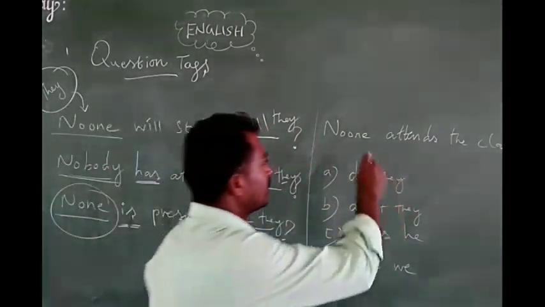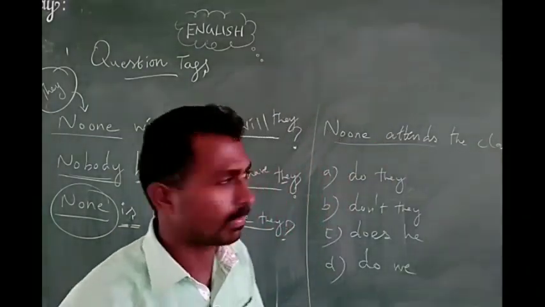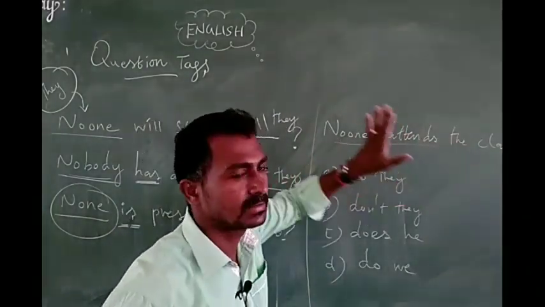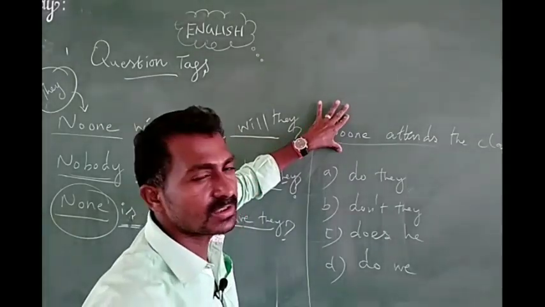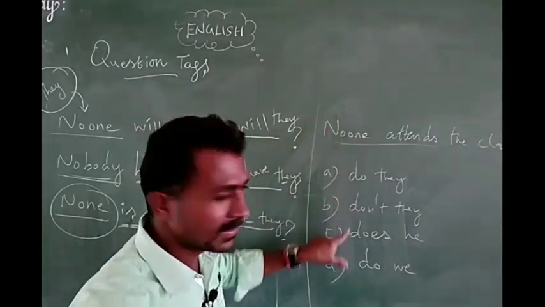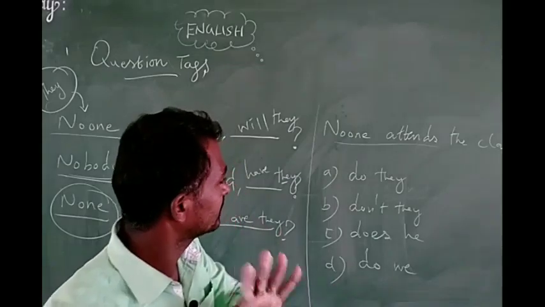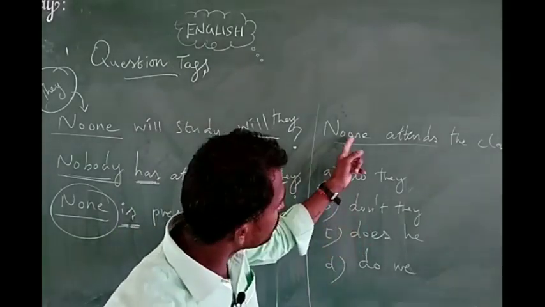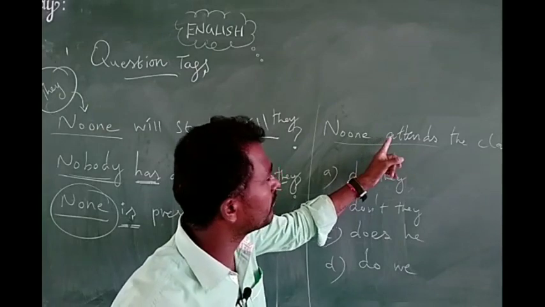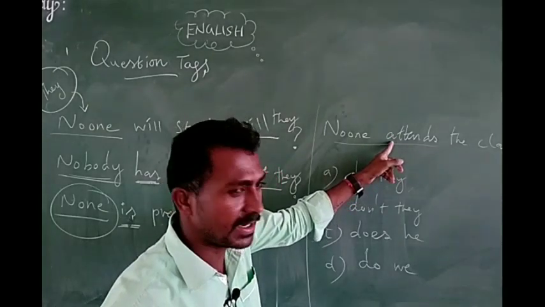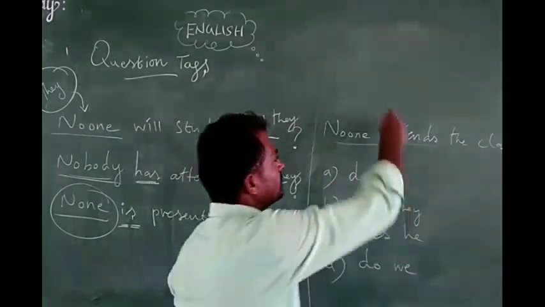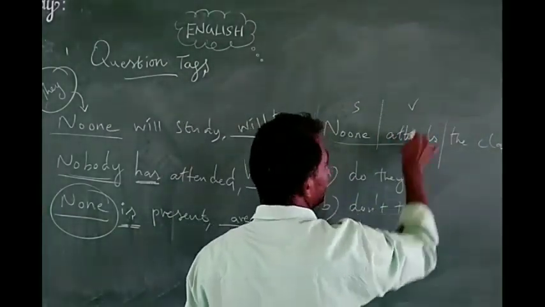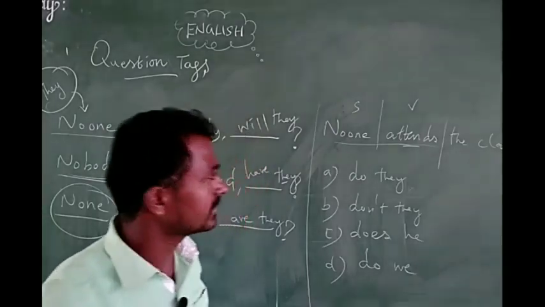First thing, the given question is positive or negative. So no one attends the class. Here the given question is negative. So the given question is negative means the tag must be positive. You have to identify it. Then identify the main verbs. Subject plus main verb is given here. Attend is given here.